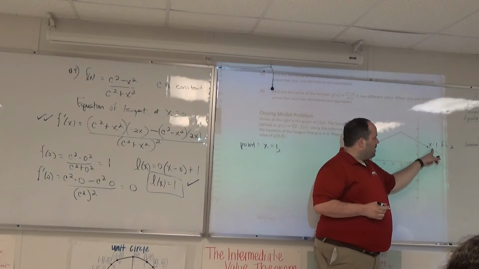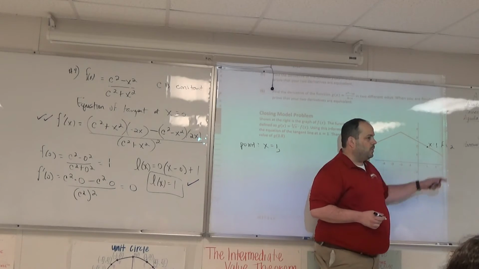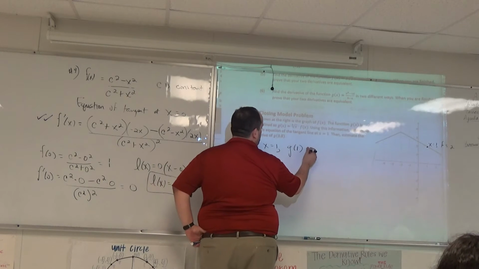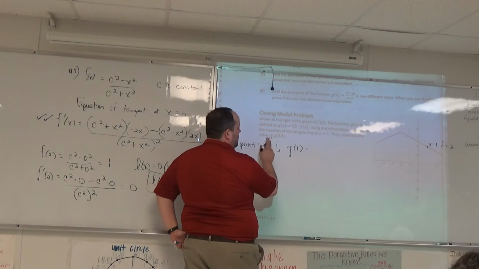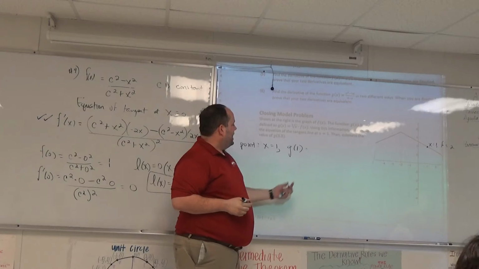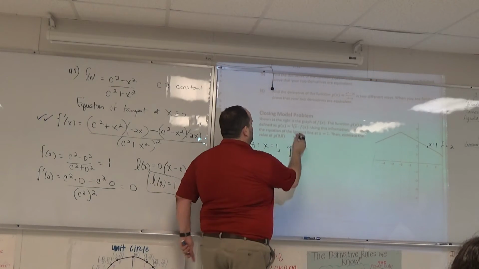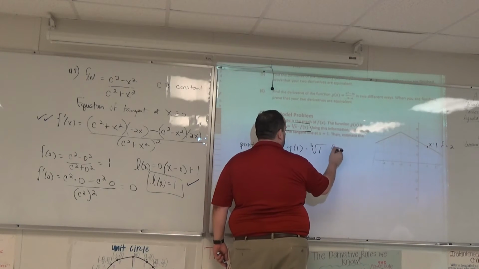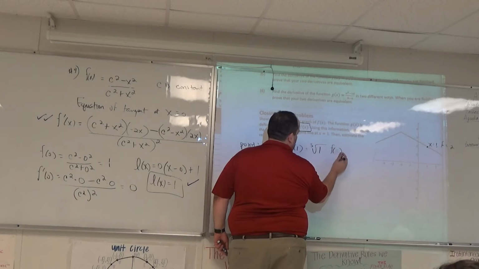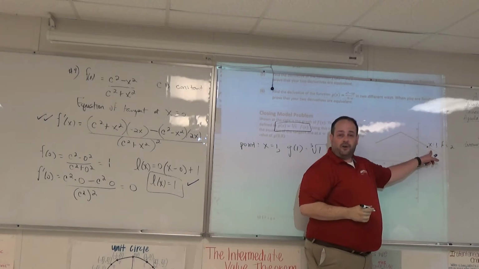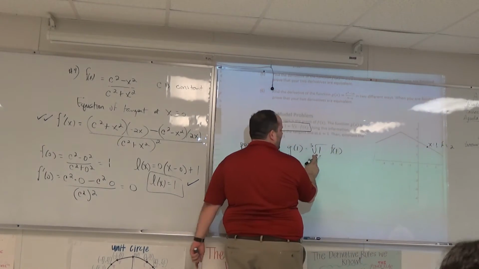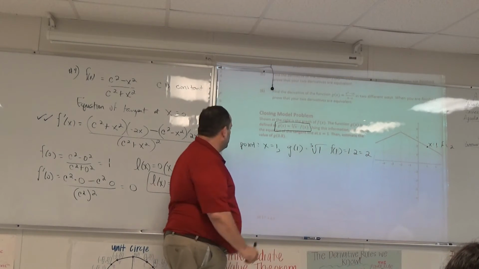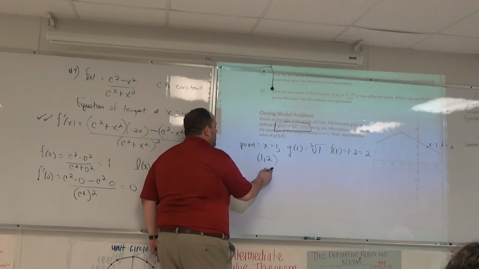I'm not looking for what f is at x equals 1. I'm looking for what g is. So what's g of 1? Right, because I want the equation of the tangent line to g at x equals 1. G of 1, I'm going to have to use my definition for g here. G of 1 says it's the cube root of 1 times f of 1. F of 1, I do know from the graph that f of 1 is equal to 2, and the cube root of 1 has to be 1. So we've got 2. Great. I've got the point.